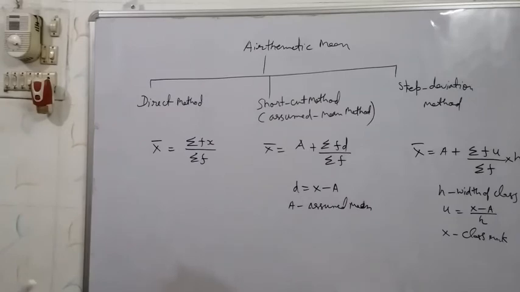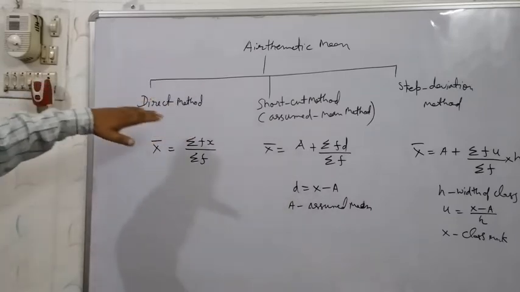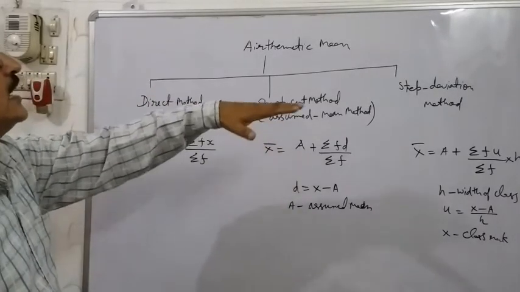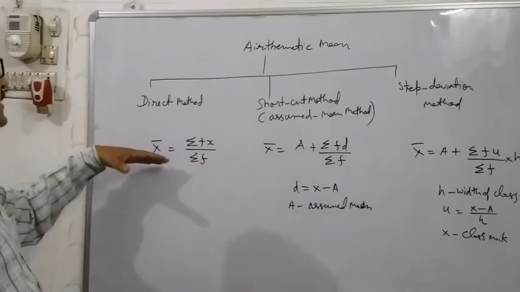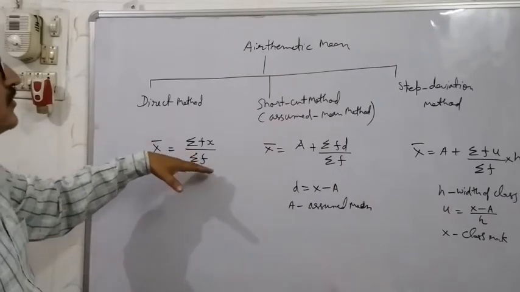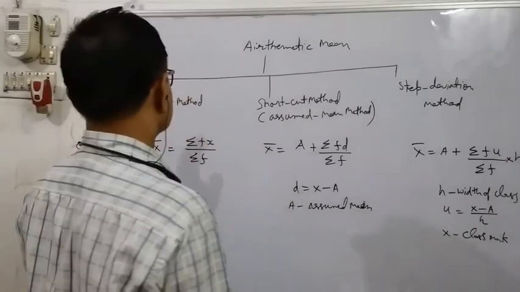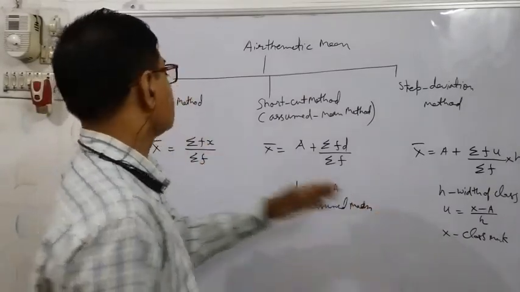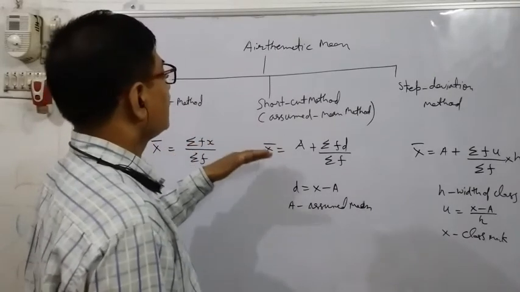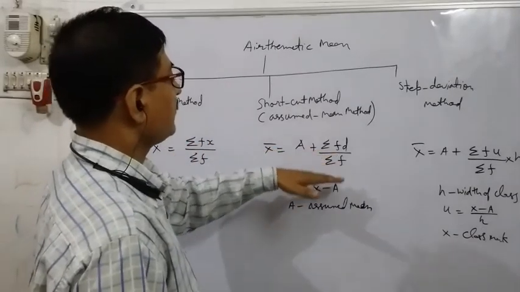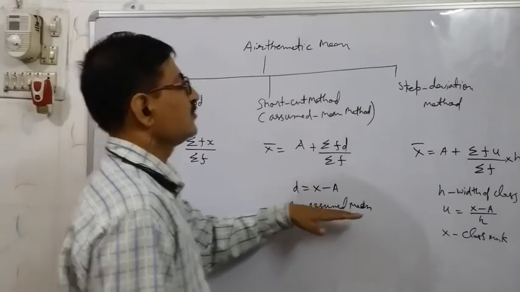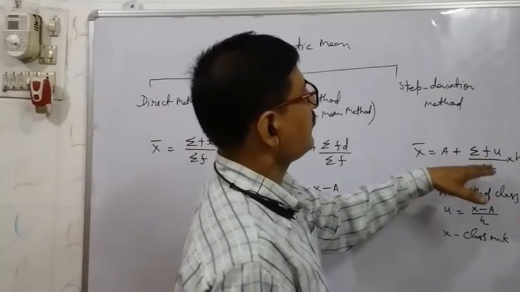So there are three methods, students, to get the arithmetic mean: direct method, shortcut method, and step deviation method. Direct method formula is x bar equal to sigma fx upon sigma f. F is the frequency, x is the class mark, as I have told already. And the shortcut method: x bar equal to a plus sigma fd upon sigma f, d equal to x minus a. And step deviation: x bar equal to a plus sigma fu upon sigma f into h.